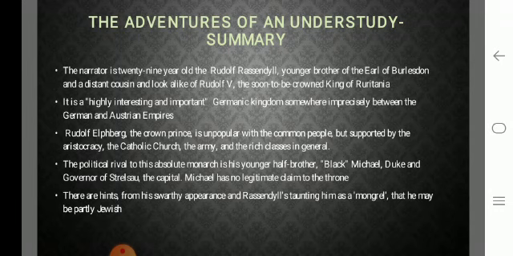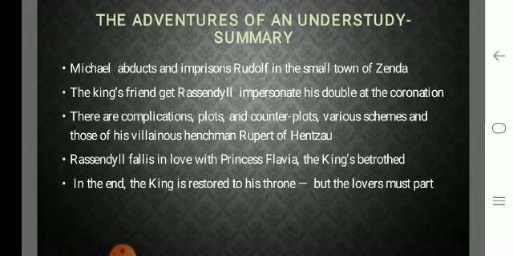There are hints from his swarthy appearance and Rassendyall taunting him as a mongrel, that he may be partly Jewish. So when you read the story, you can find several hints that the narrator is trying to tell us, because of the swarthy appearance and Rassendyall taunting him as a mongrel, that probably he is partly Jewish. Michael abducts and imprisons Rodolph in the small town of Zenda. So in order to become the king, he abducts, that is kidnaps, and imprisons Rodolph in the small town of Zenda just on the previous day of the coronation.